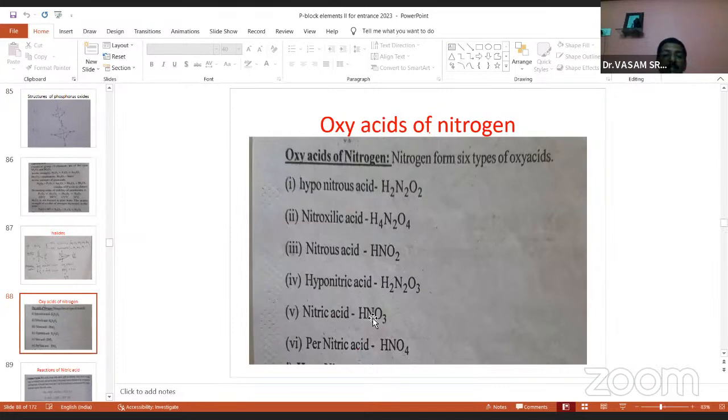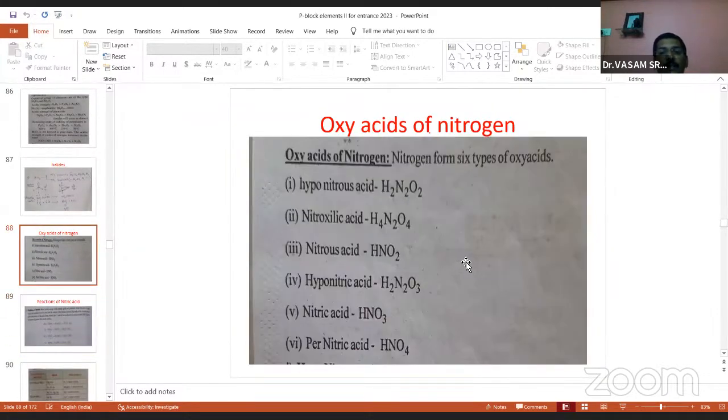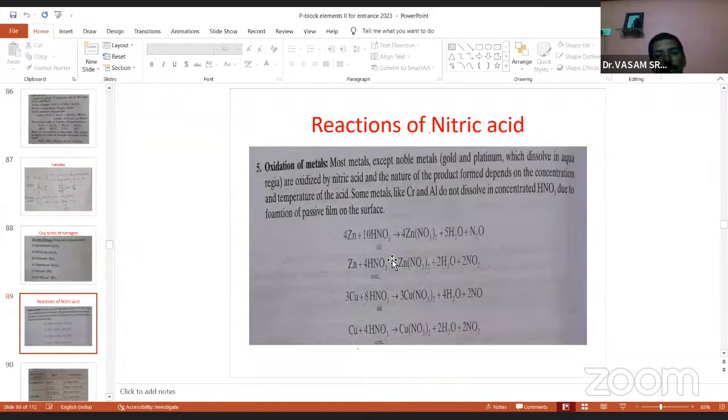Six are mentioned, but four oxy acids are important here. The first one is H2N2O2, hyponitrous acid. Next, nitrous acid HNO2. Next, nitric acid HNO3. Next, pernitric acid HNO4. These four oxy acids of nitrogen are important in our syllabus. Now, out of the four, the HNO3 reactions are important here.